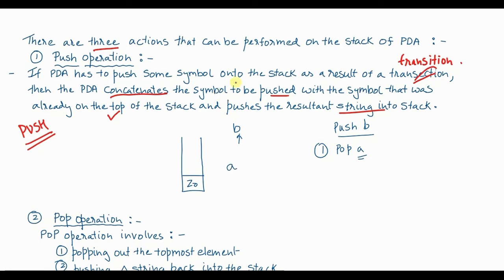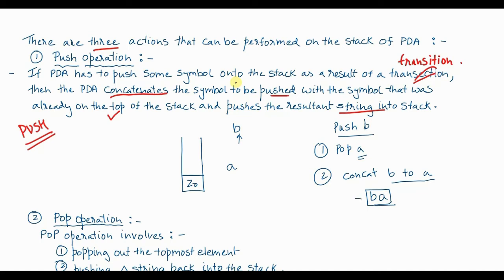Second, concatenate the element to be pushed, that is B, to the element which you have just removed, the topmost element, that is A. When you concatenate B and A, you are going to get the string BA, correct?